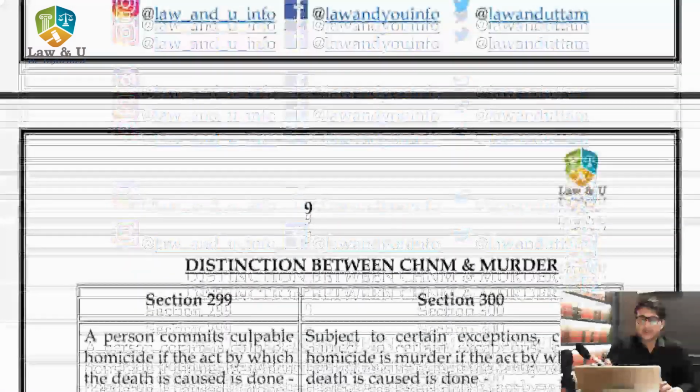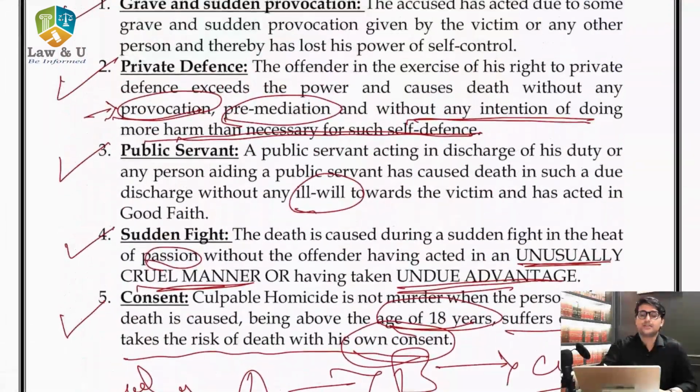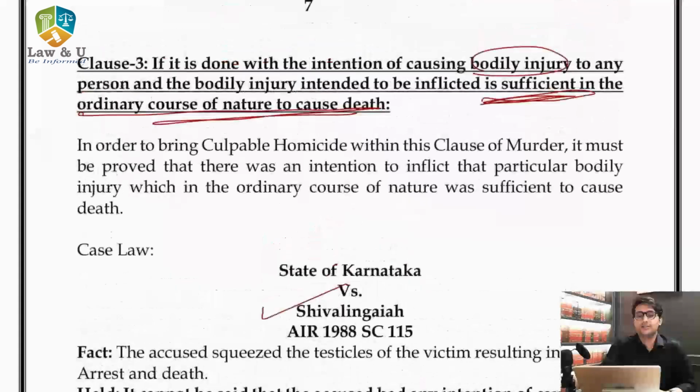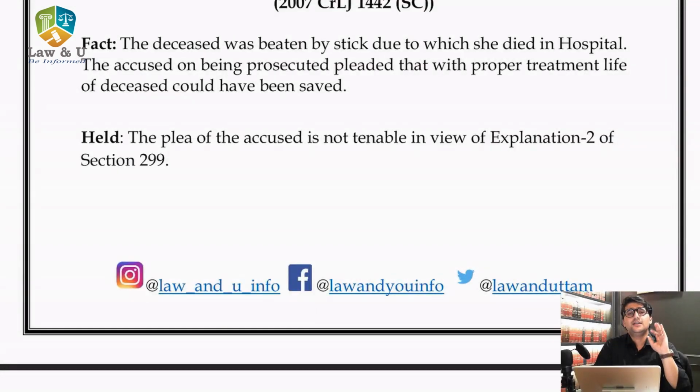And after this, there is distinction which we will discuss in the next lecture. So to conclude, section 299 defines culpable homicide, section 300 defines murder. In order to charge someone for murder, ingredient of section 299 has to be present. Until or unless it is culpable homicide, it cannot be murder.